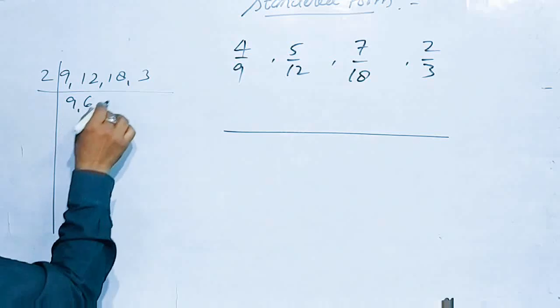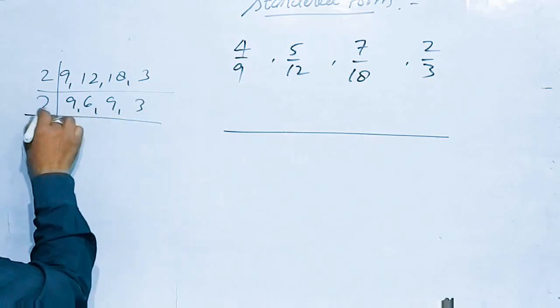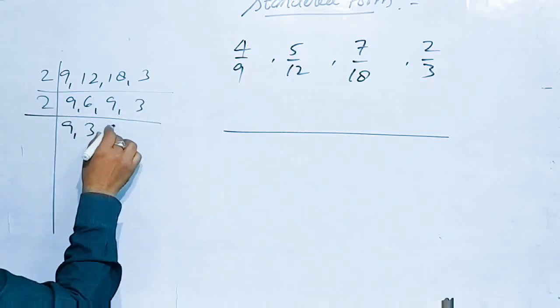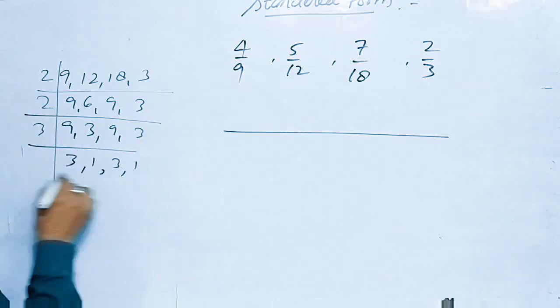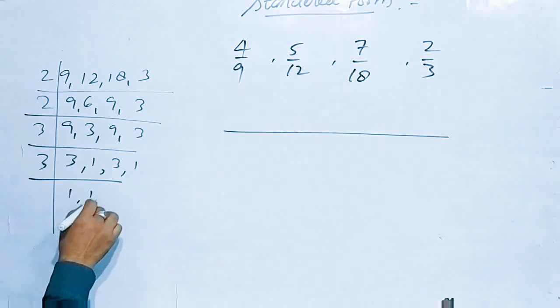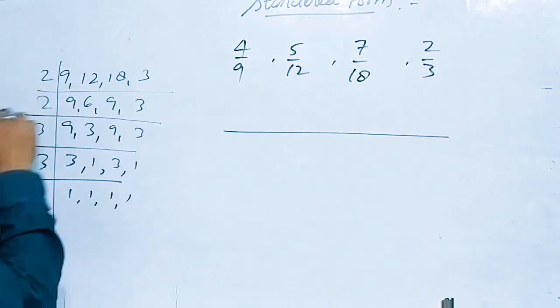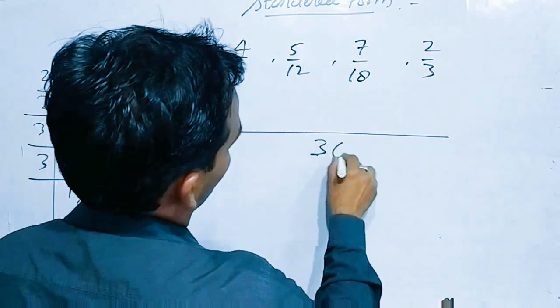2 6s are 12, 2 9s are 18, 3 9 are 27... 2 3s are 6, 2 9, 3. 3 3s are 9, 3 1s are 3, 3 3s are 9, 3 1s are 3. 3 1s are 3. Okay. 2 2s are 4, 3 are 12, 3 are 36 will be the LCM.